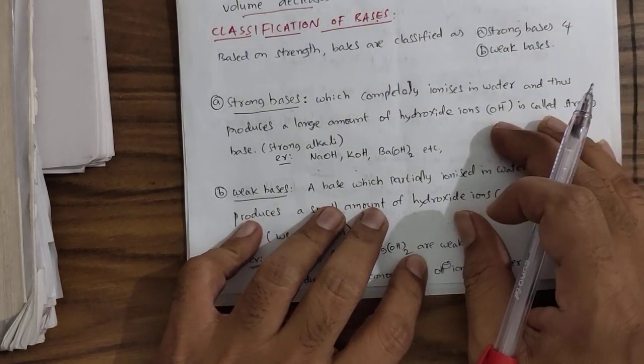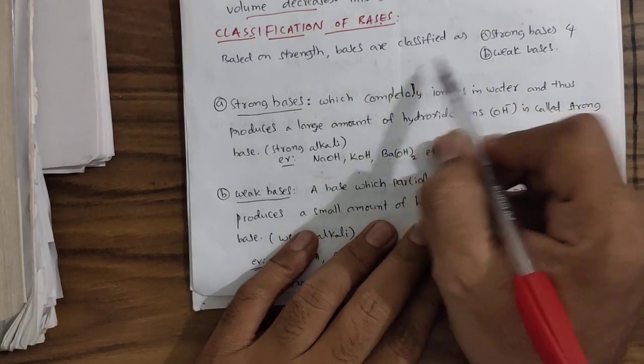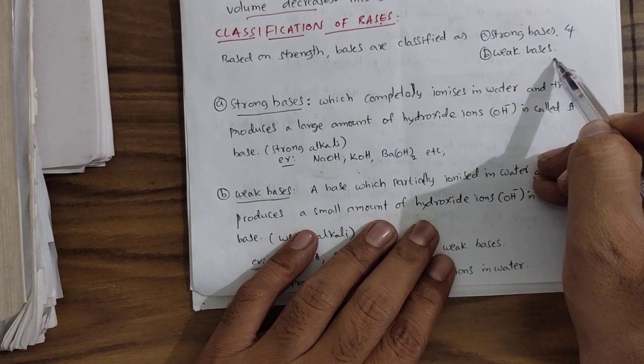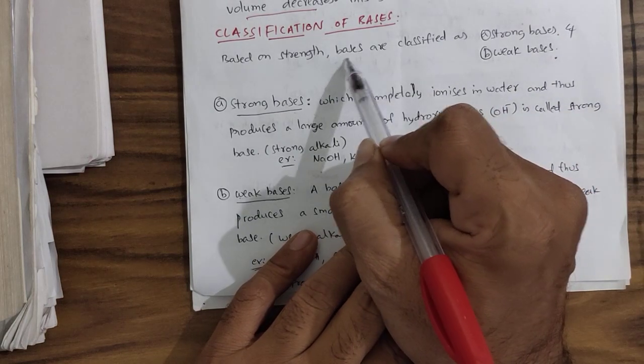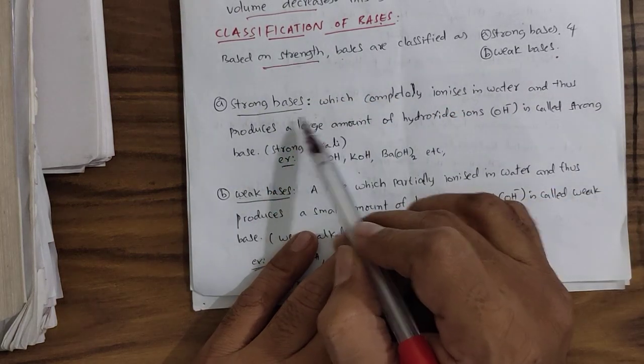Based on the strength, bases can be classified as strong bases and weak bases. The classification is based on the strength. So what are strong bases?